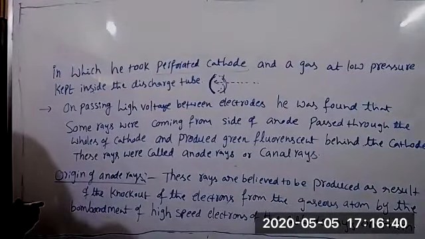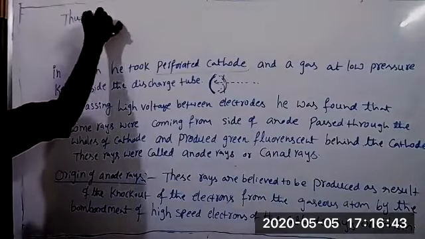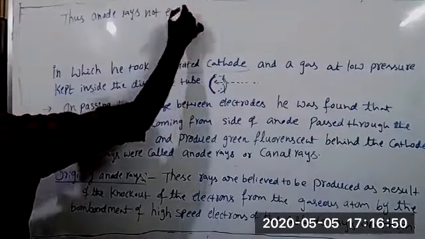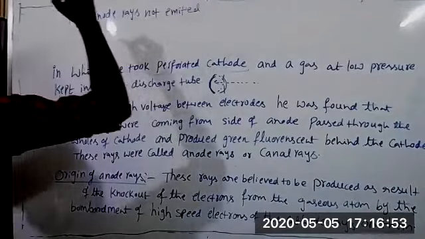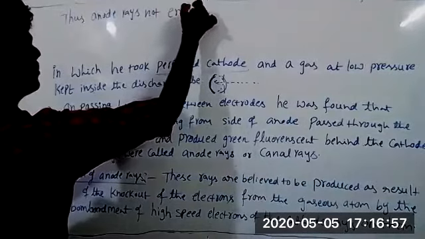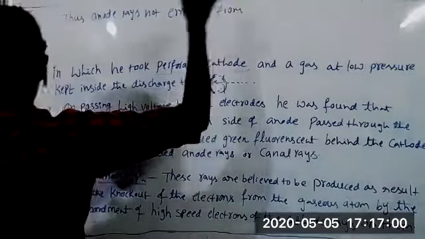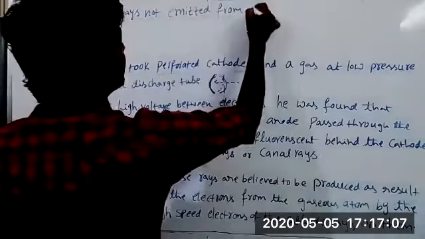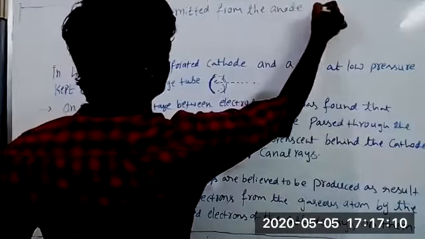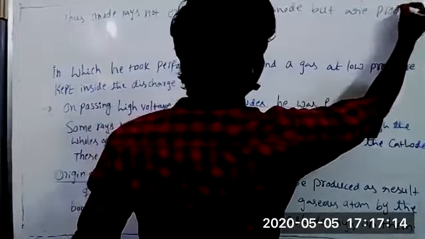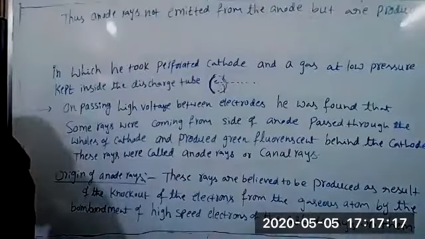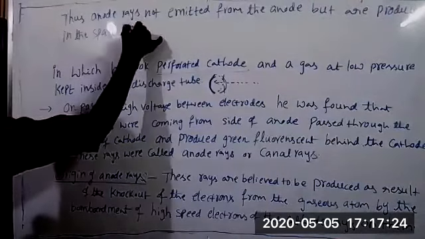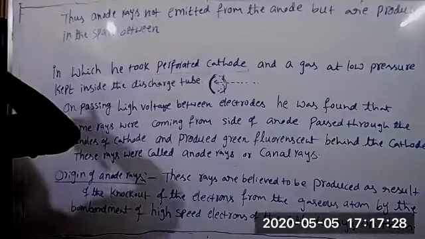Continuation. Thus, anode rays are not emitted from the anode; they are produced in the space between the anode and the cathode.